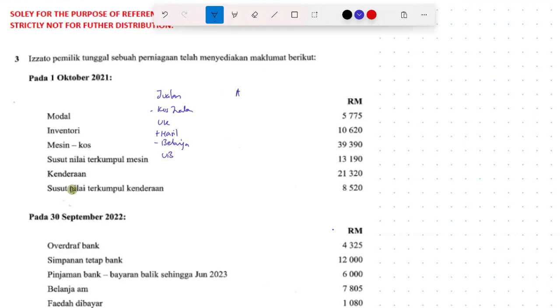As for PKK, we want to list out the tabulate asset bukan semasa, followed by asset semasa minus liability semasa. Put the total here. Then we do the section on equity pemilik, followed by liability bukan semasa, and the total here. These two totals must tally, must agree. So with this idea in mind, we're going to run through to see which of these items is going to be tabulated in what statement.